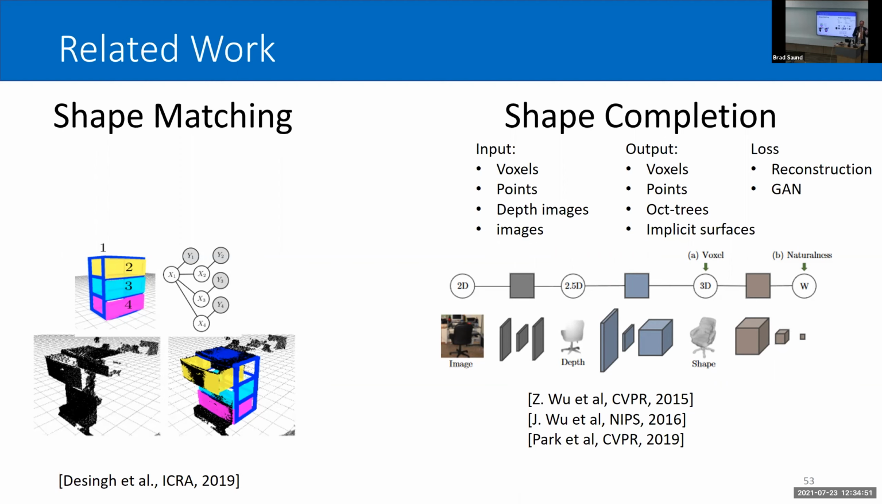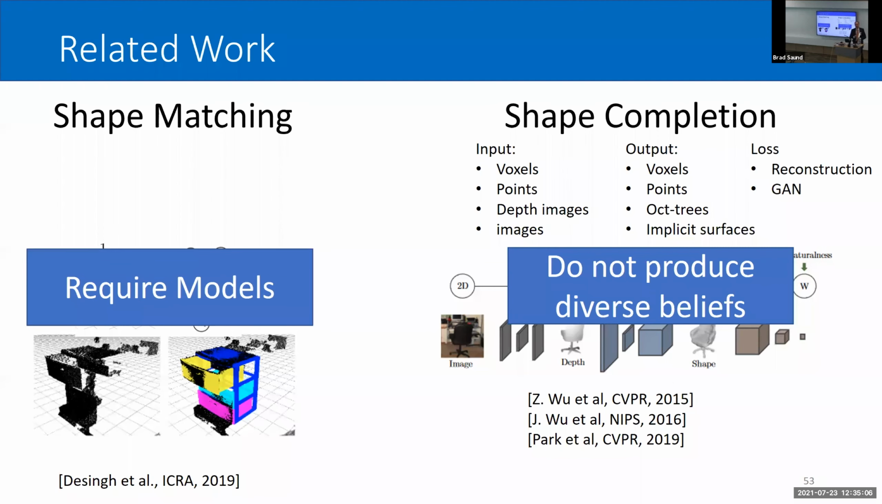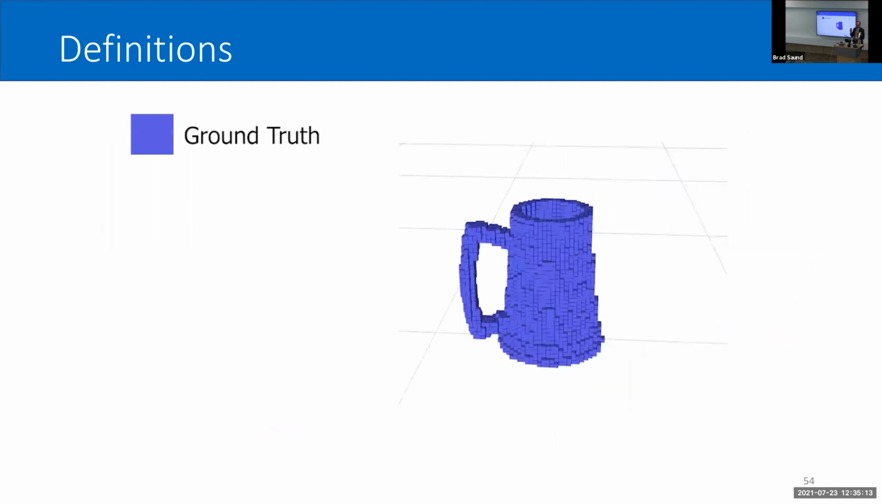Shape matching can get us very good matches, but again, it requires these specific models. So if I want to remove my dependence on these models, I'm going to move it to shape completion. The existing work on shape completion really focused on creating the best single object, but didn't care about really capturing this diverse belief of possible objects in ambiguous cases.